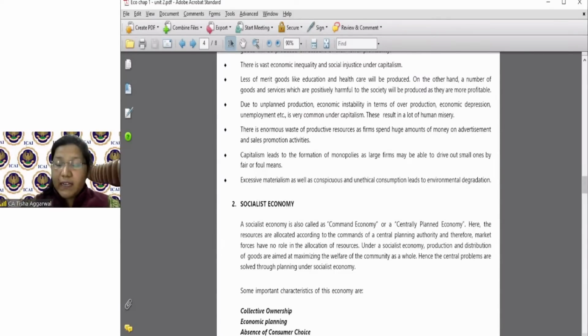Like for example, in India, the planning authority is the planning commission. They take care of all these issues. Okay, the planning commission, which is also known as the Niti Aayog.